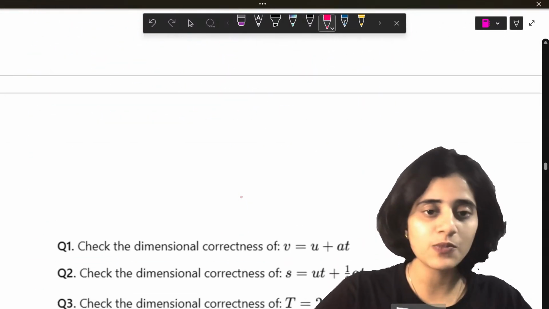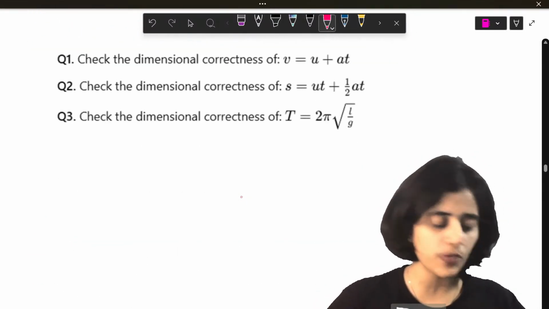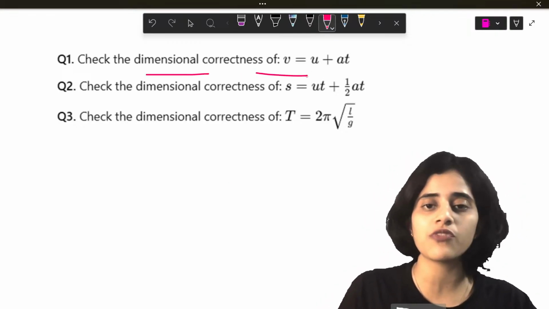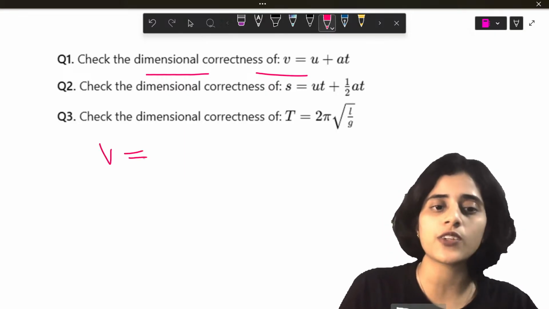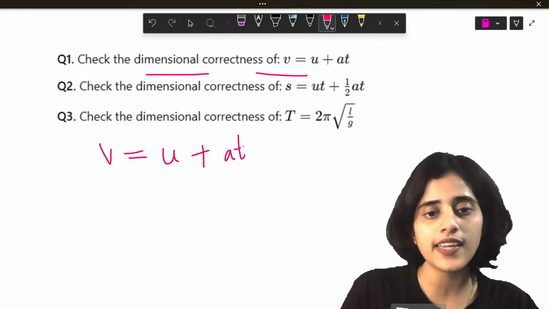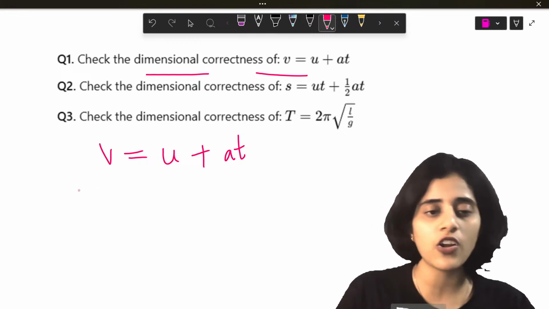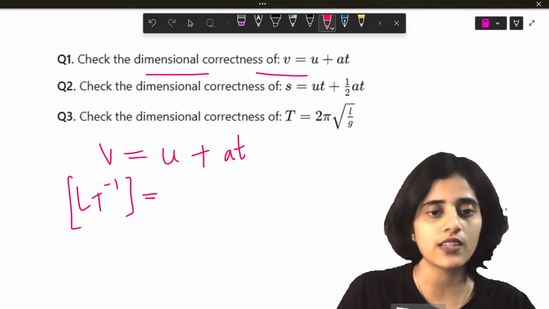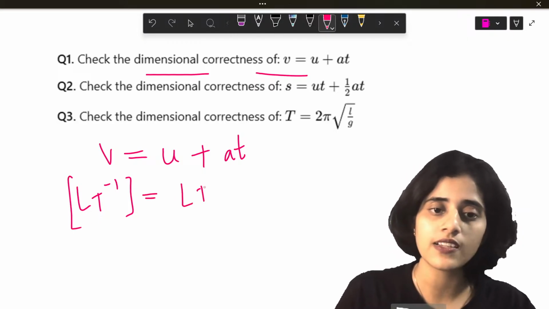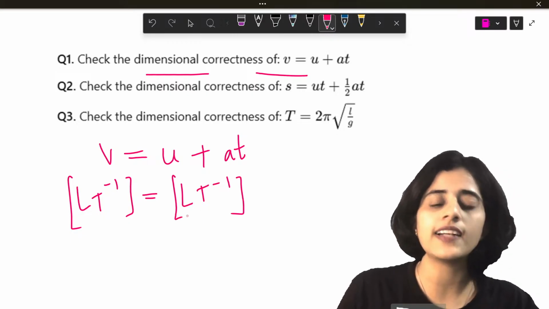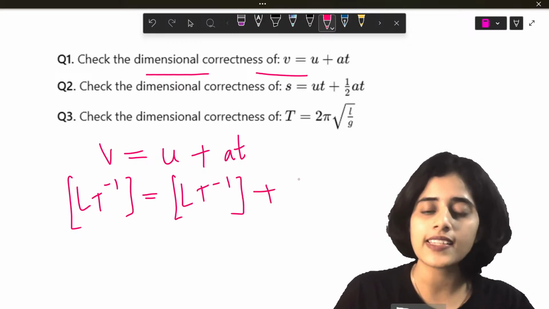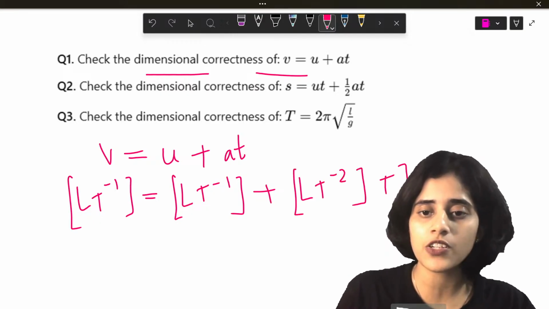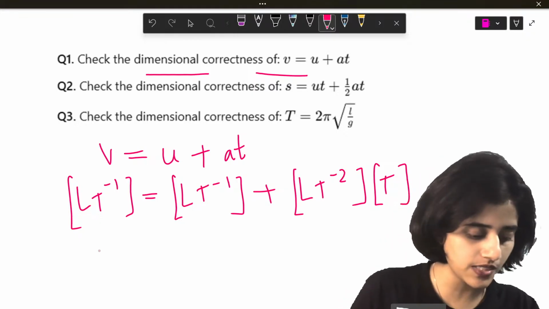Okay, let's move on. So you can get so many questions like this. Check the dimensional correctness of V is equal to U plus AT. Let's do that also. V is final velocity. The dimension of final velocity is LT raised to minus 1. U is initial velocity. It also has the dimension LT raised to minus 1. Plus, acceleration has the dimension LT raised to minus 2. Time has the dimension T. So this becomes